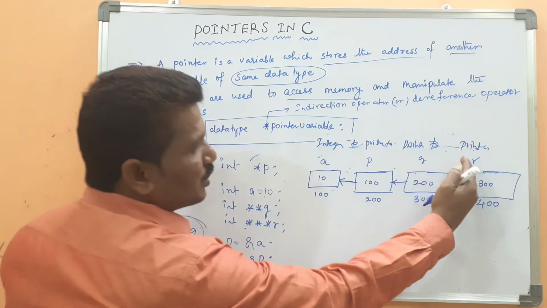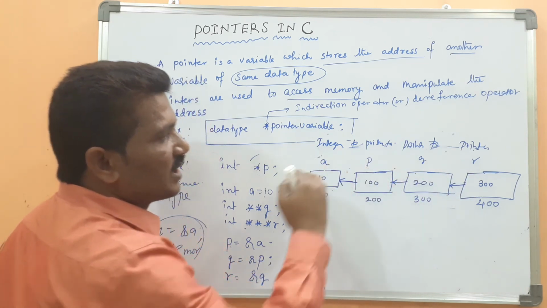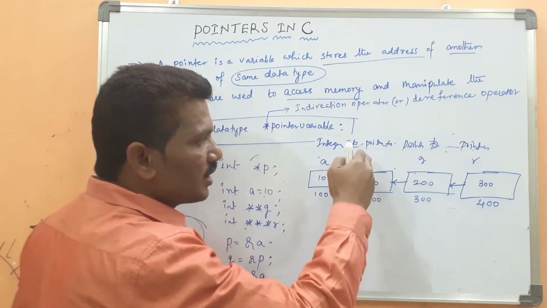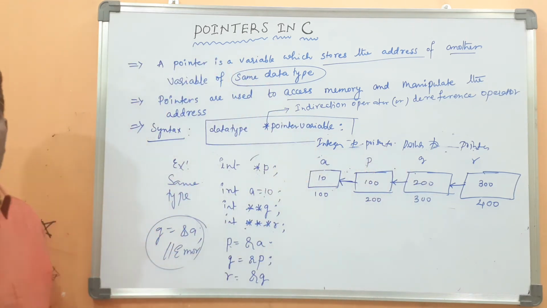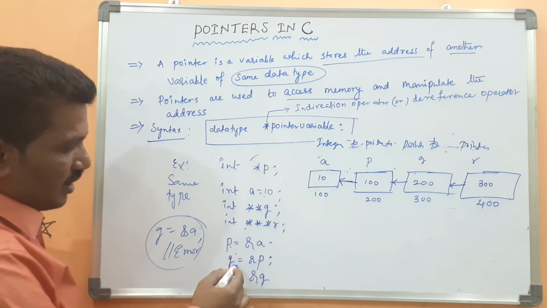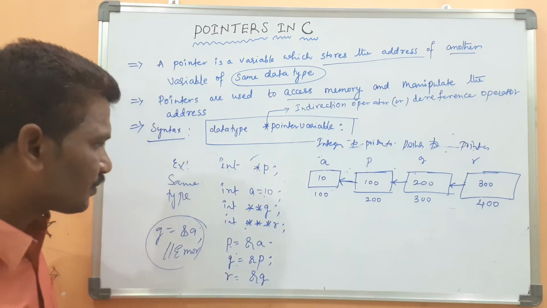If it goes only up to this pointer to integer, it is a three level pointer to an integer. Okay. Yeah, p equal to address of a, then we're done.